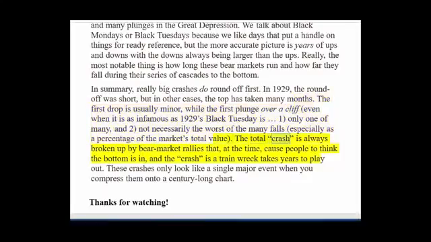The total crash is always broken up by bear market rallies that, at the time, cause people to think the bottom is in, and the crash is a train wreck that takes years to play out. These crashes only look like a single major event when you compress them onto a century-long chart.